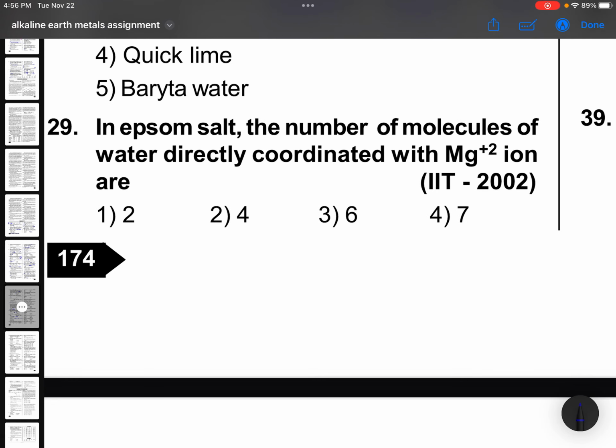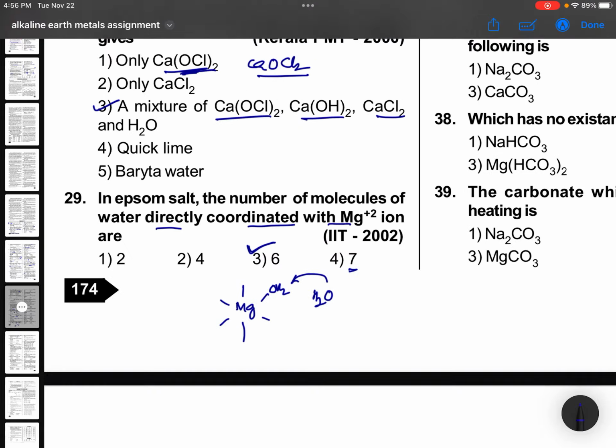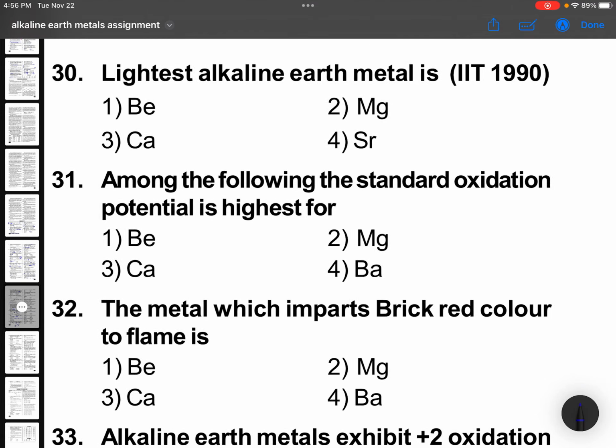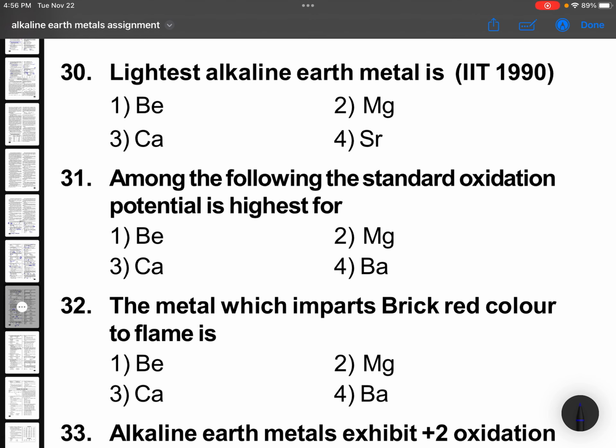In Epsom salt, the number of water molecules is 7. Directly coordinated with magnesium will be 6, because magnesium's maximum coordination number is 6 only. It can have 6 water molecules and 1 water molecule outside by hydrogen bonding. So the answer is 6. Don't blindly go with 7. Read the question carefully. Okay, 30th question. Lightest alkaline earth metal is? Very easy question, beryllium.